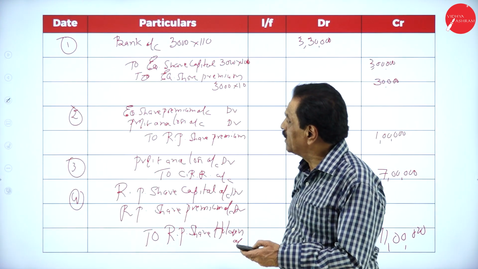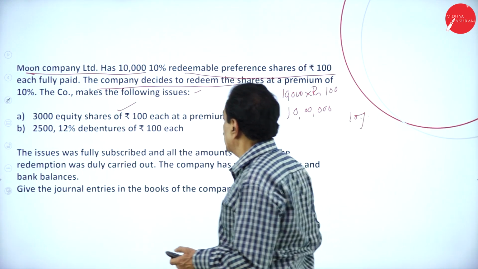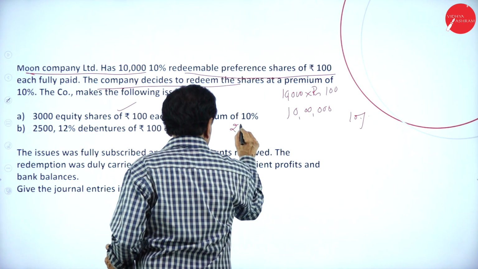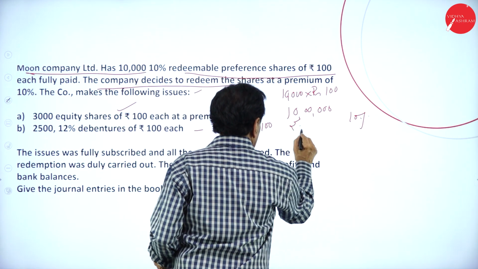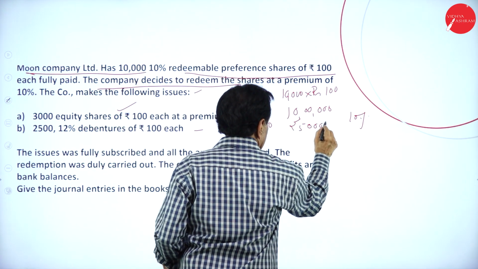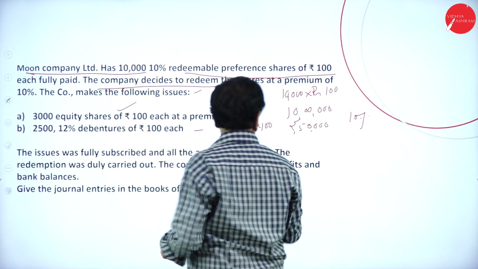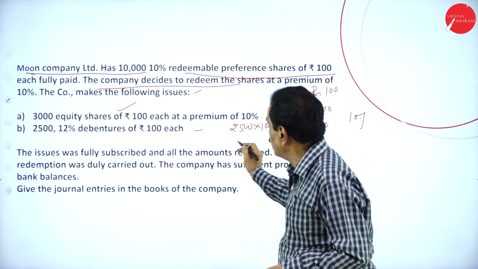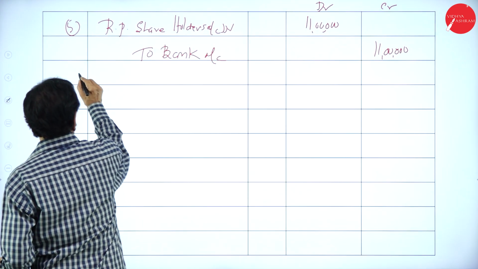So there is a debenture we have issued. See that, 2,500 into 100, 2,50,000 of 12% at par. 2,50,000 of 100 each. 2,500 is 2,50,000. Sixth entry.